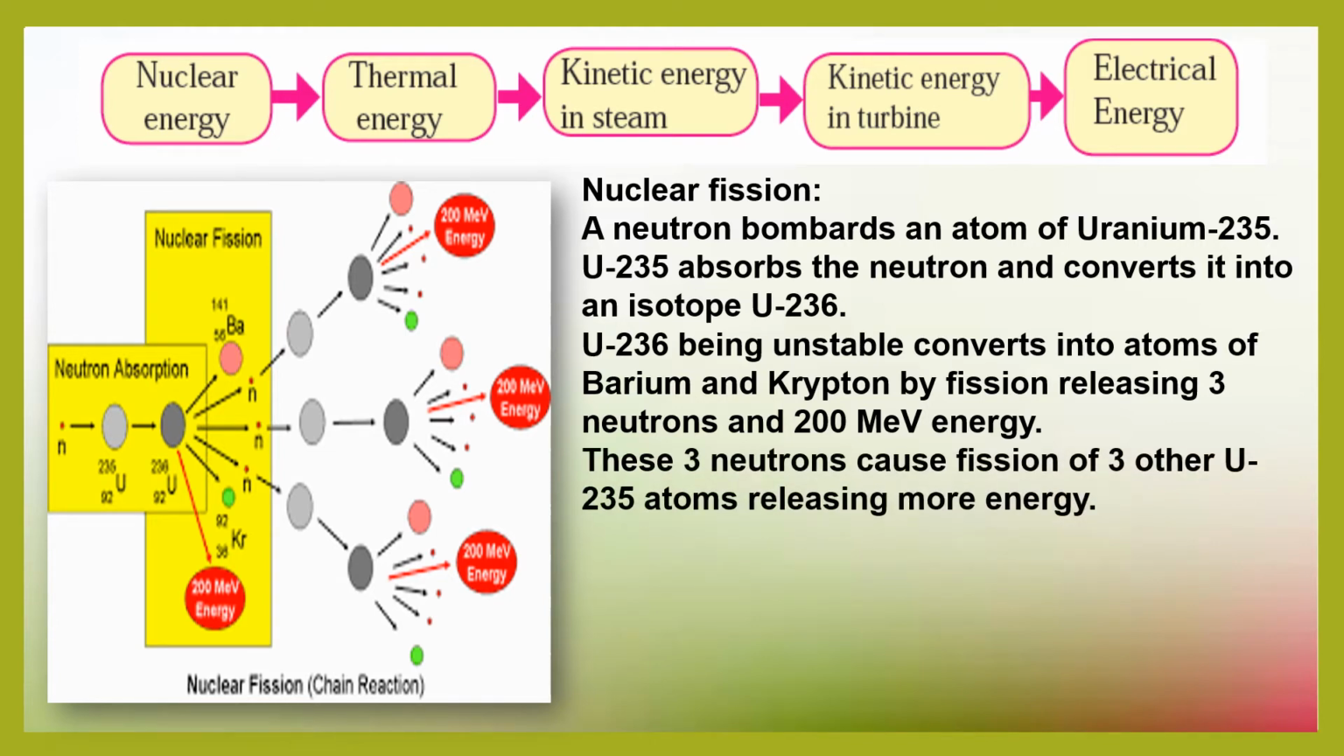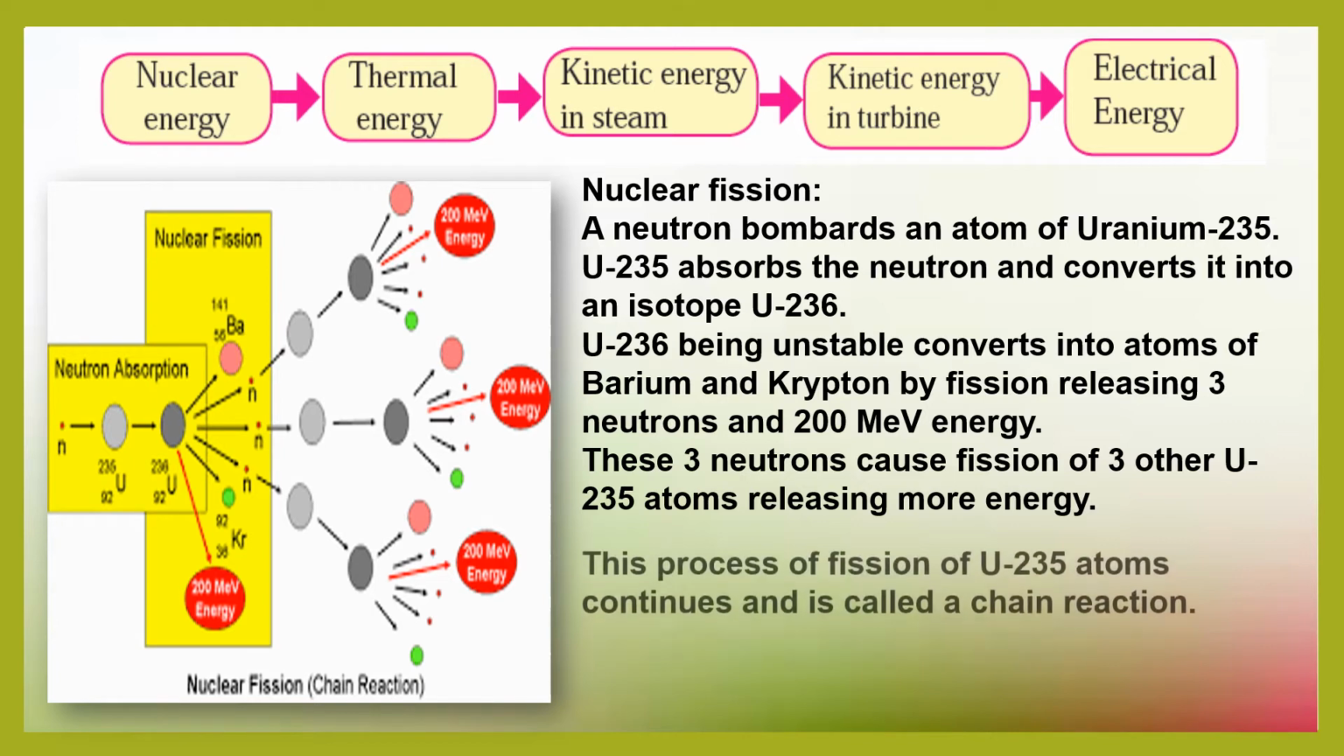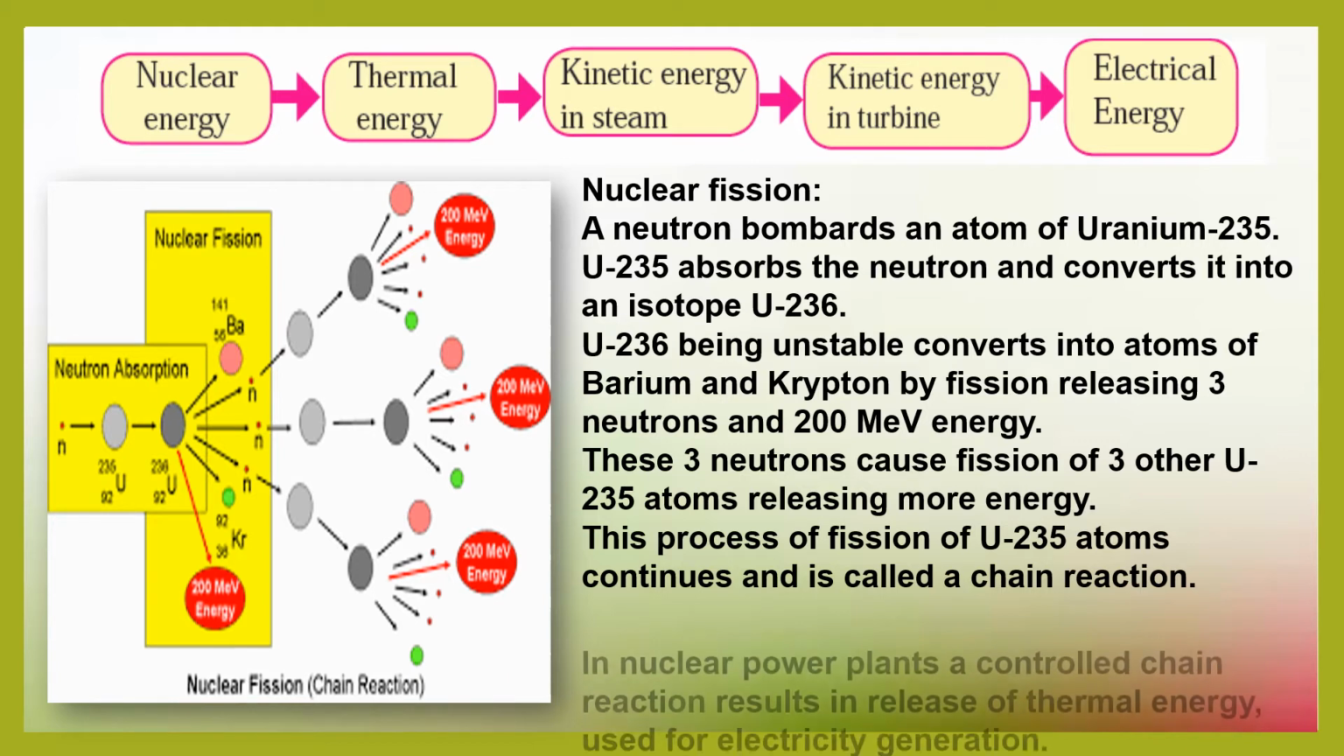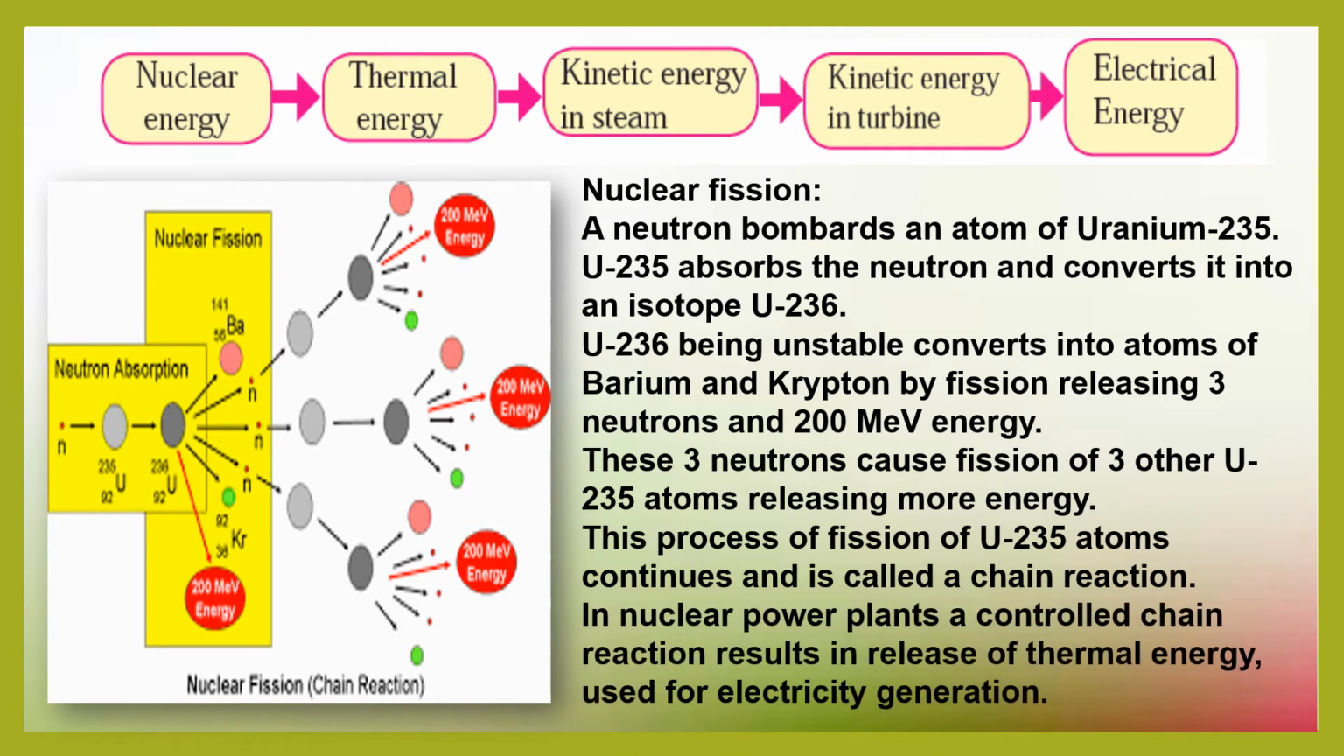These 3 neutrons cause fission of 3 other U-235 atoms, releasing more energy. This process of fission, or breaking up, of uranium-235 atoms continues and is called a chain reaction. In nuclear power plants, a controlled chain reaction results in release of thermal energy used to generate electricity.